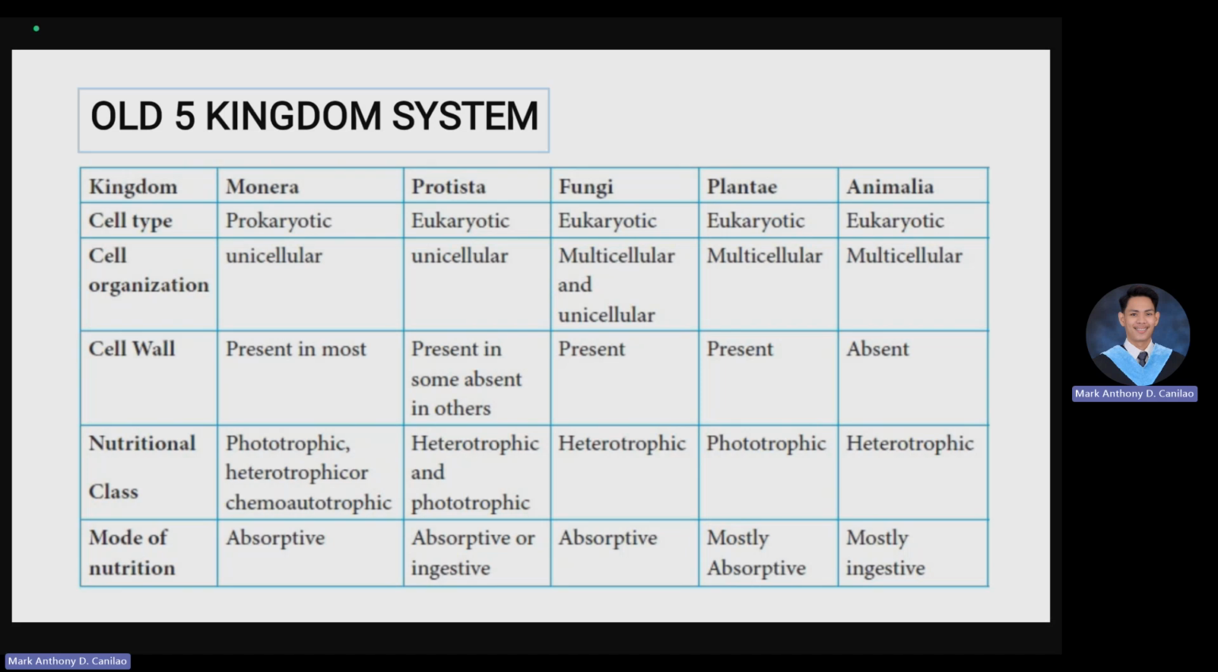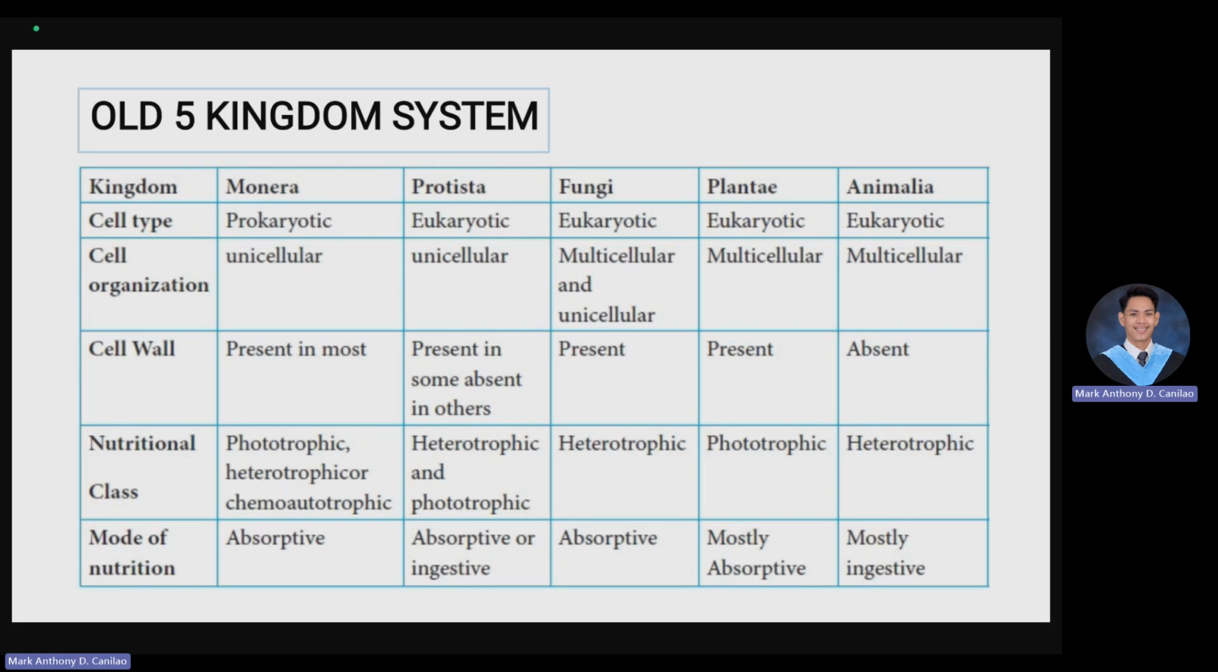Let us focus on them one by one. Cellular organization. Prokaryotic organisms or Monera, in the name of bacteria and archaea, are unicellular in nature, meaning they are composed of a single cell only. In Protista, they are known to be unicellular. But there are different cases when you talk about fungi. Sir Mark, why did you include that fungi are considered to be multicellular and unicellular? Technically, fungi have different organization. They can be unicellular and multicellular.